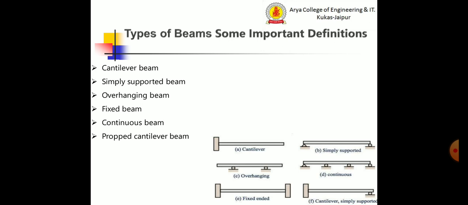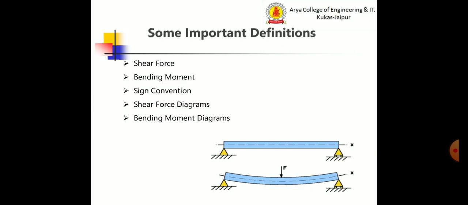According to the geometry of the beam, there are straight beams, curved beams, and tapered beams. According to material, there are concrete beams, steel beams, timber beams, etc. So there are many types of beam which we study in the mechanics of solids. There are some important definitions like shear force, bending moment, sign convention, shear force diagram and bending moment diagram. We will discuss more about these topics briefly in the next lecture.